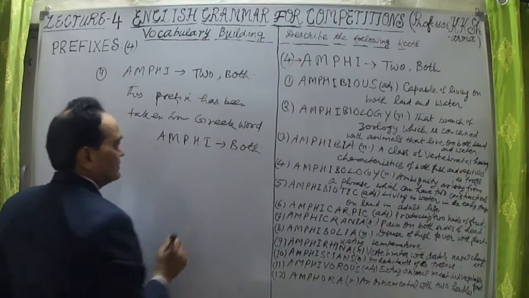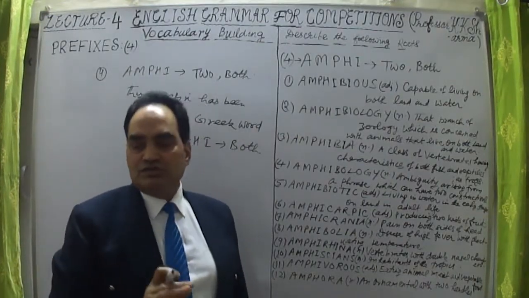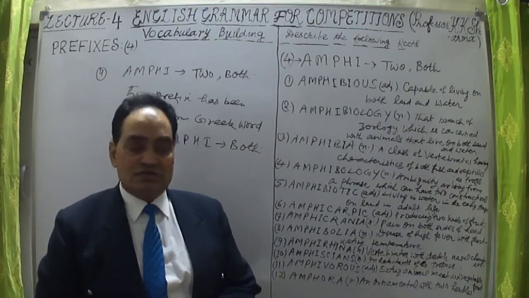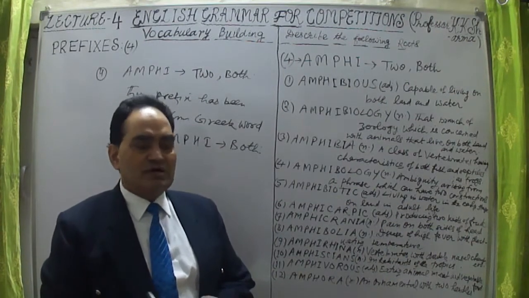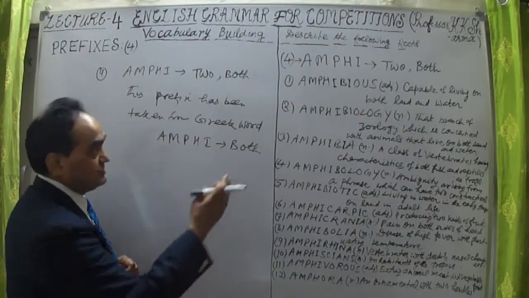So amphi means both, from the Greek language. Etymologically it is a Greek word, and it has given us a number of words which have increased the vocabulary of the dictionary as well as of the minds of the people. Let us check the words one by one.